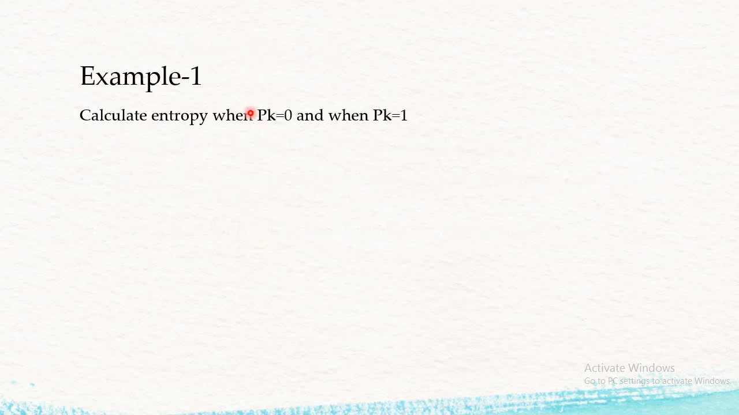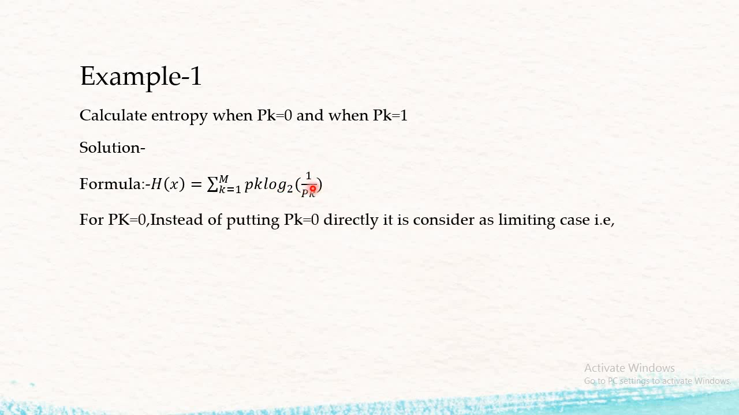First example: calculate entropy when p_k is equal to 0 and when p_k is equal to 1. Solution. The formula for finding entropy is H(X) equals summation of k equals 1 to m, p_k log to the base 2 of 1 by p_k. Now, for p_k equal to 0, instead of putting the probability as 0 directly, it is considered as a limit case. Why? Because 1 by 0 comes out to be infinite. Therefore, we are not putting the value of p_k as 0 directly; we are considering it as a limiting case. So summation of k equals 1 to m becomes the limit as p_k tends to 0 of p_k log to the base 2 of 1 upon p_k.